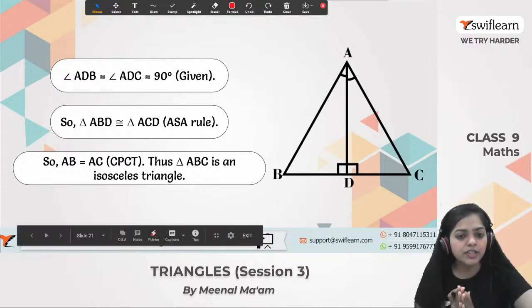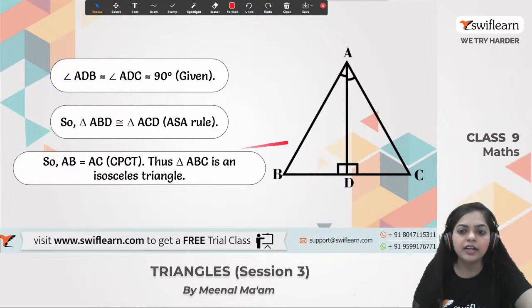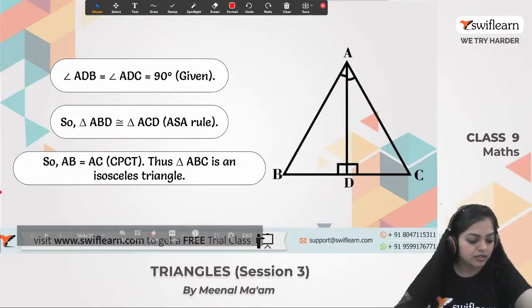If these two triangles are congruent, we can say that all the corresponding sides and all the corresponding angles are also equal. So we can say that AB equals AC by CPCT, corresponding parts of congruent triangles. Thus we can say that triangle ABC is an isosceles triangle because these two sides are equal. Got it guys? Okay, sure. Any problem? Any doubt?